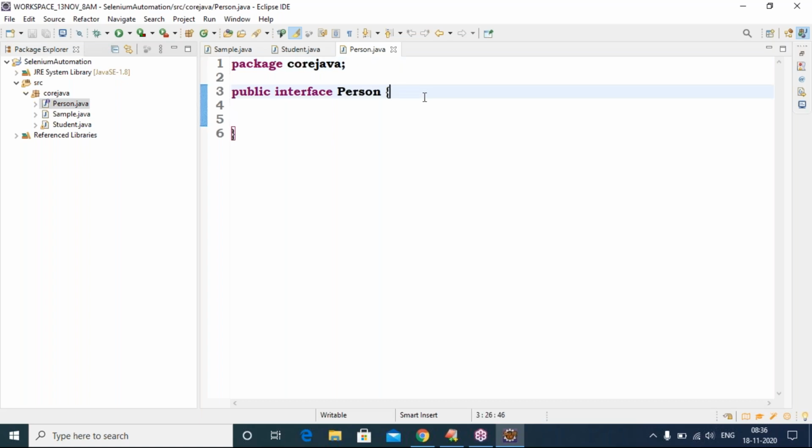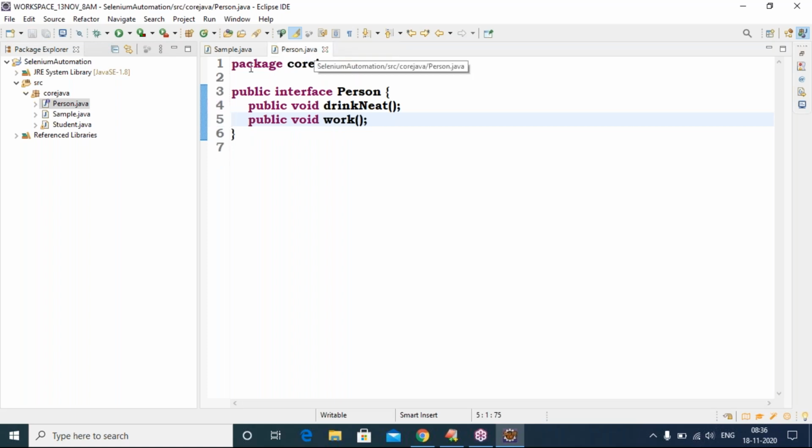Sir, how many methods does my interface contain? Two methods. Public void, what are the methods I have given? Drink and eat. What the eat is, what the drink is, I don't know. Public void work. What work the person will do, I don't know. Only two methods declared, completed. A person may be a software trainer, a software engineer, or a student, any person.